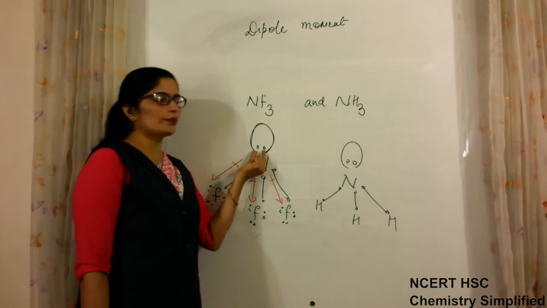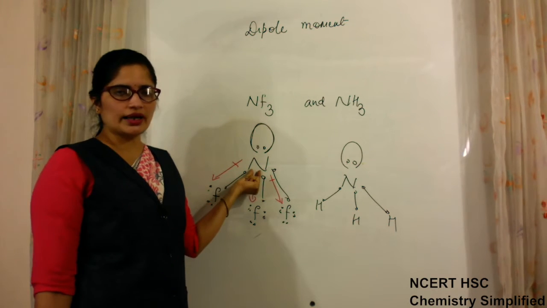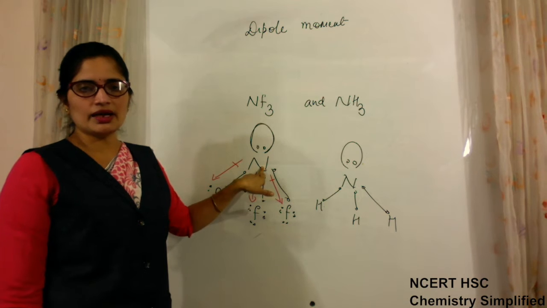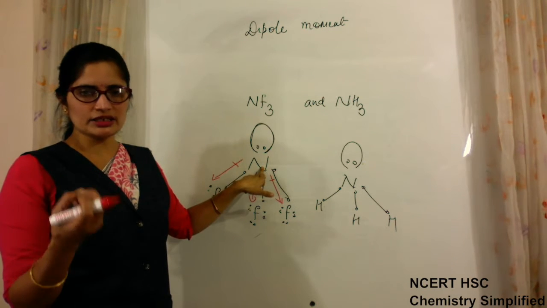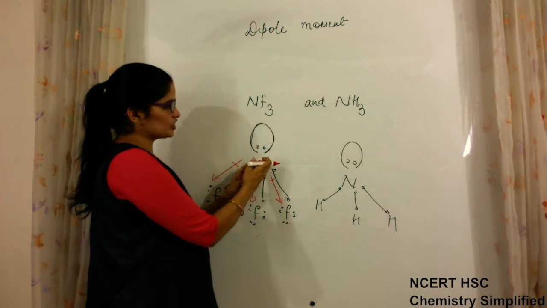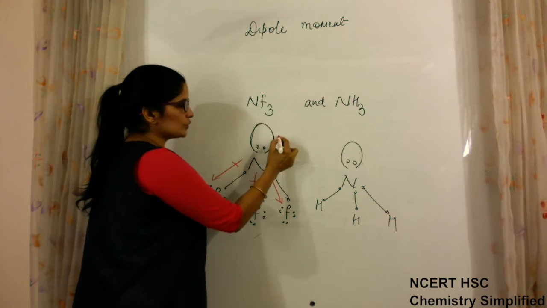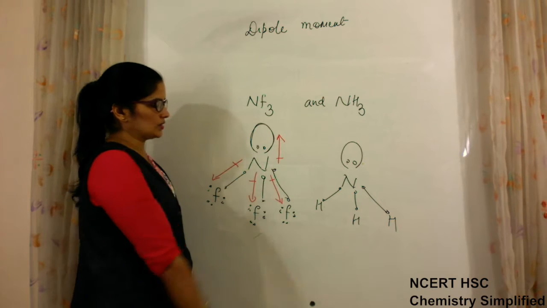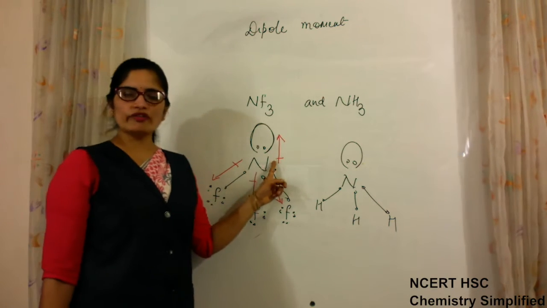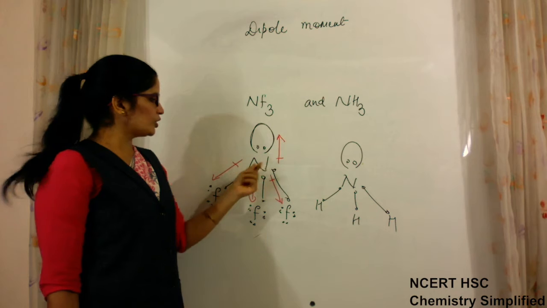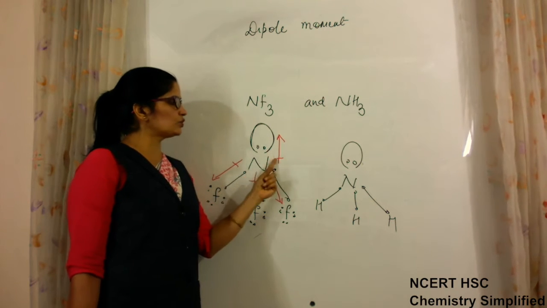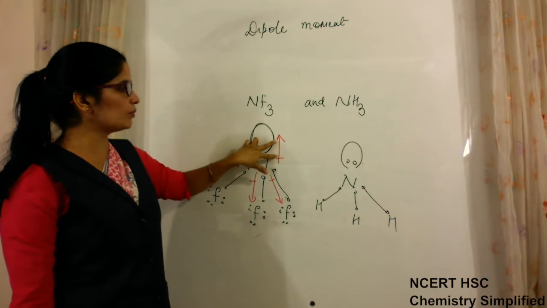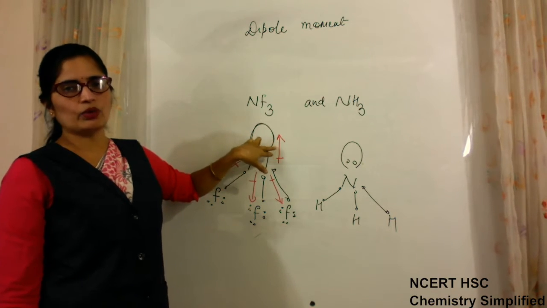When there is a lone pair present on any particular atom, this lone pair and the atom's nucleus, which has positive charge, also develop a dipole, always in the direction of electrons. So there will be one more dipole in this molecule from the nucleus of this atom towards the electrons present as the lone pair.